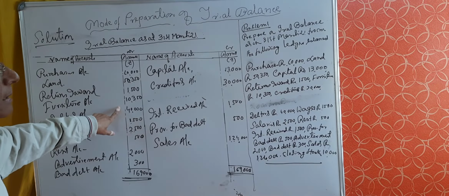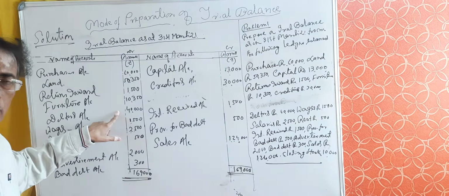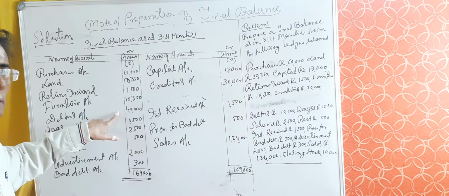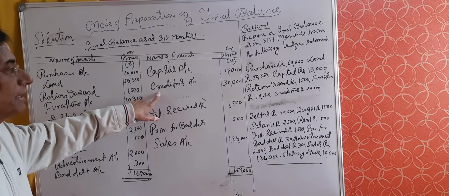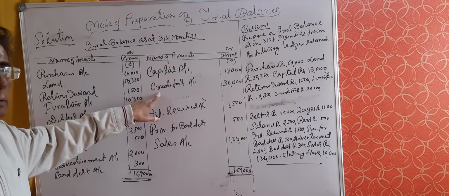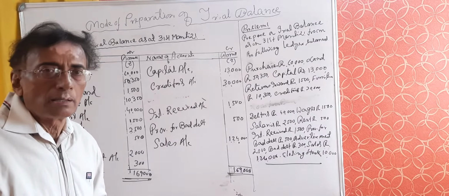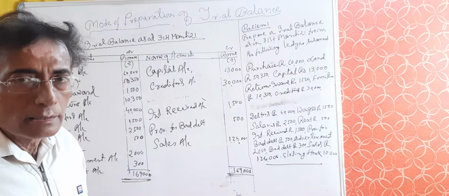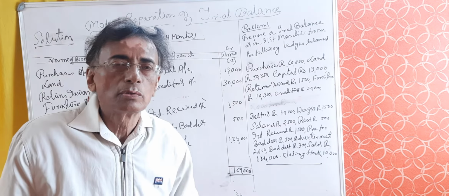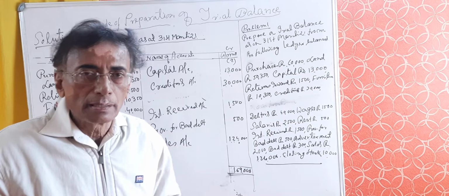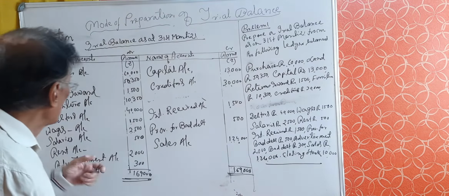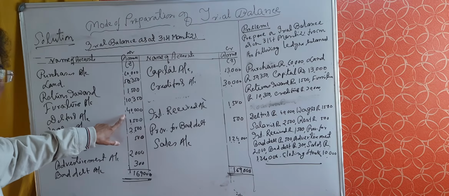The next one is creditors. Creditors is personal account. As it is liability, it is shown in the credit side of trial balance with value 30,000. The next one is debtors. Debtors is personal account. What is debtors? Debtors means customers to whom goods are sold on credit. It represents the debit balances. So it shows in the debit side of the trial balance.